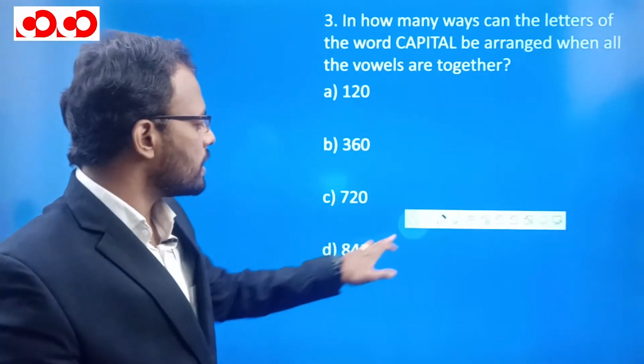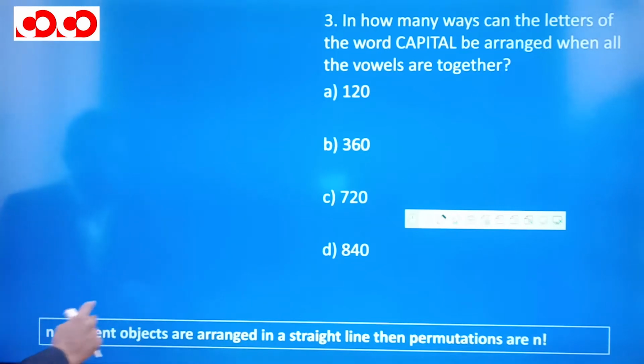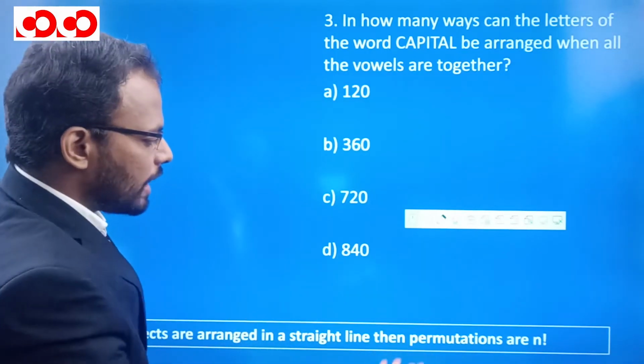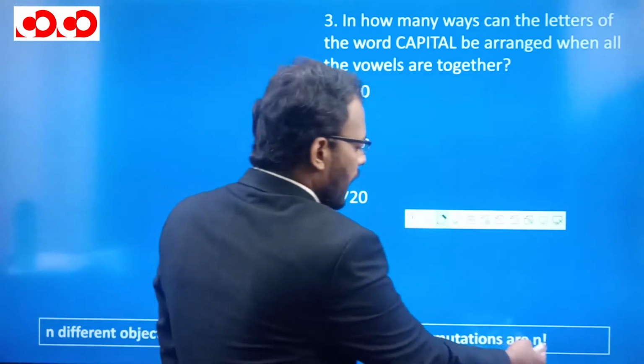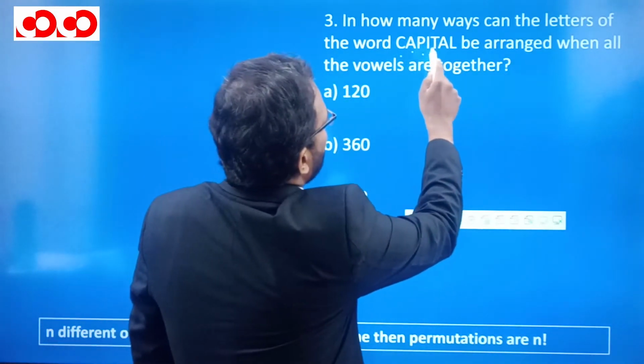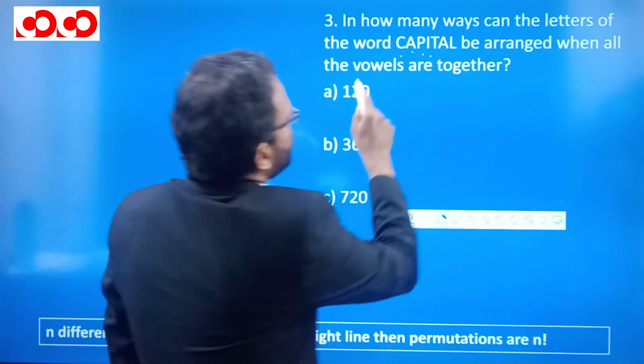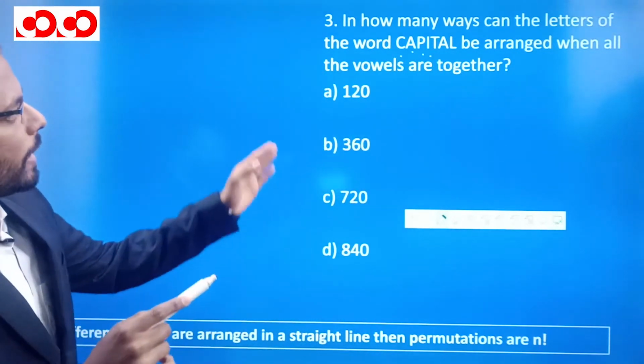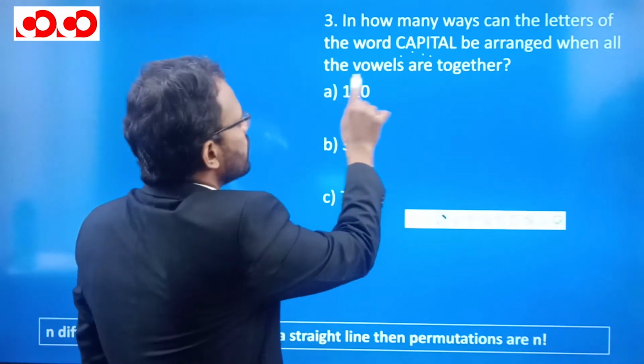So we should know one simple thing, that n different objects when arranged in a same line, then the permutations are n factorial. So here we are having CAPITAL. So we have to arrange them in a straight line such that all the vowels are together.